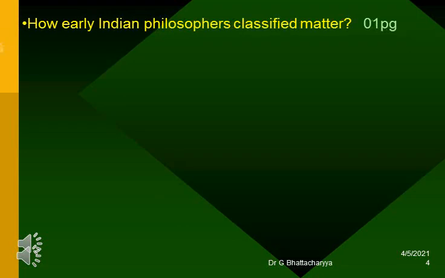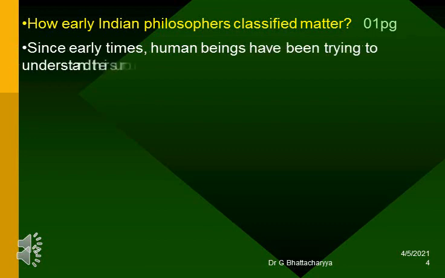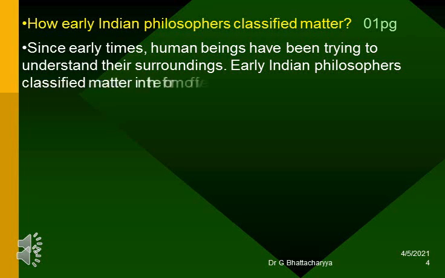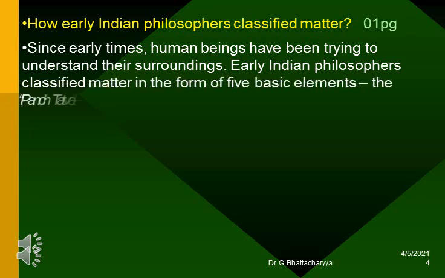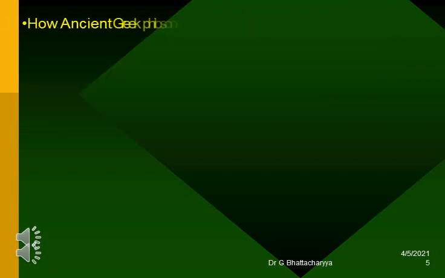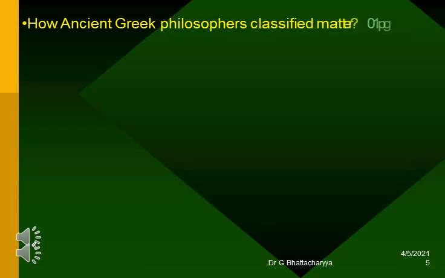How early Indian philosophers classified matter? Since early times, human beings have been trying to understand their surroundings. Early Indian philosophers classified matter in the form of 5 basic elements, the Panch Tattva: air, earth, fire, sky and water.